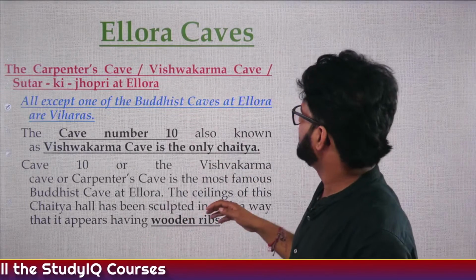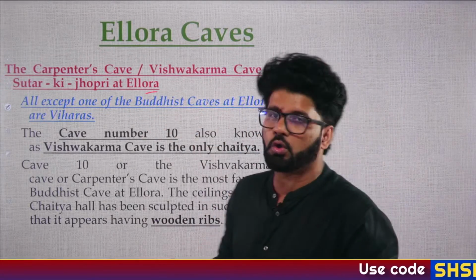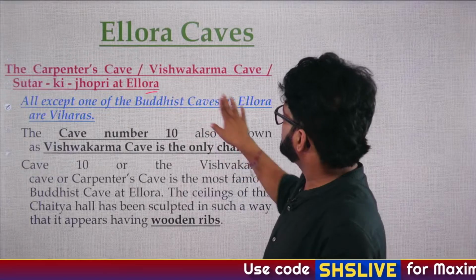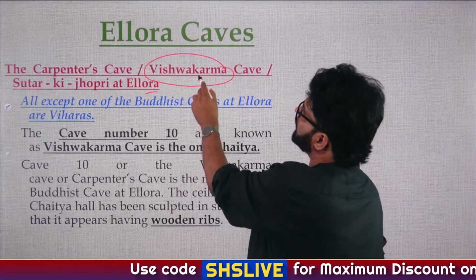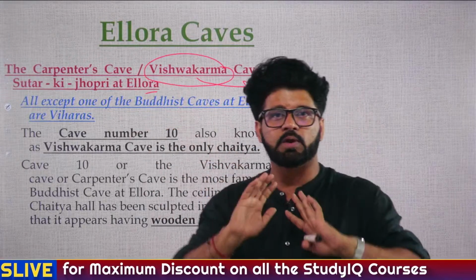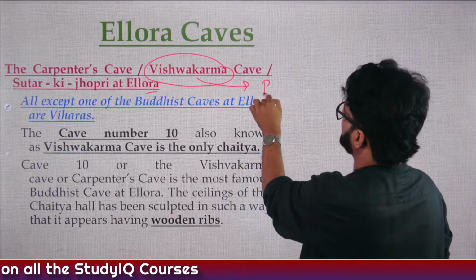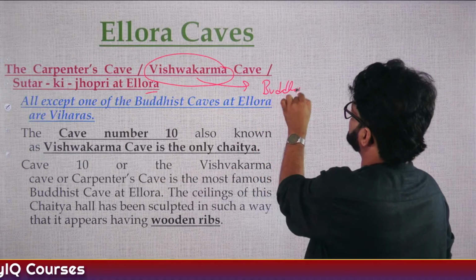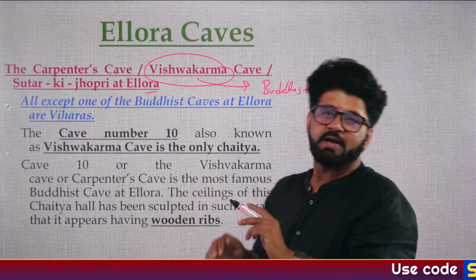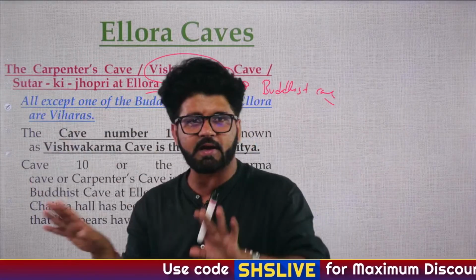Oh my God. So yes sir, Carpenter's Cave, Vishwakarma Cave, Sutar ki Jhopdi at Ellora. So don't go by the name Vishwakarma Cave. You can easily make a fool out of yourself when you're thinking like Vishwakarma, Hindu, sage. So this is a Hindu cave. No, this is a Buddhist cave. Just like Indra Sabha is a Jain cave, it has nothing to do with Hinduism.